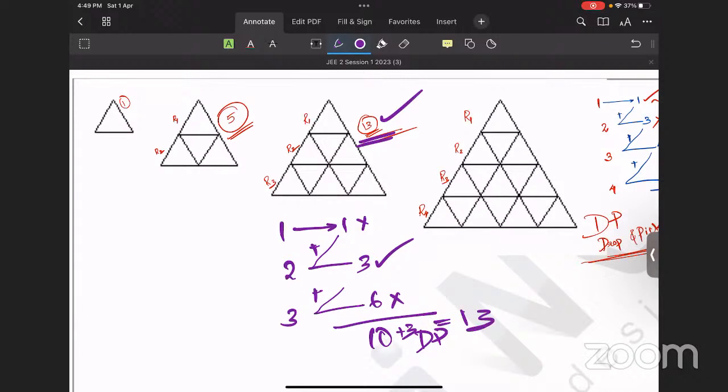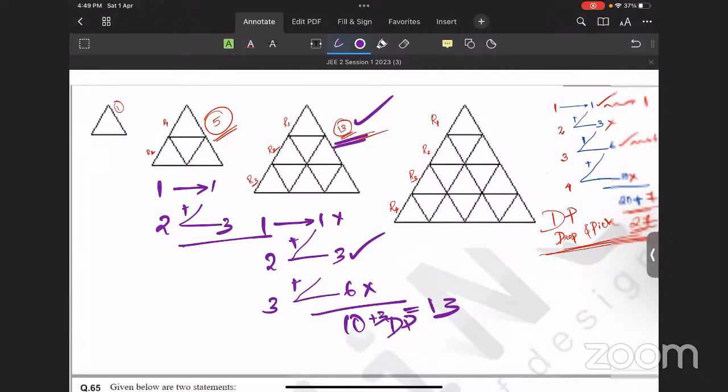Now comes the first one. Only 2, 1, and plus here, this is 3. Now we will go for drop and pick. So over here too, you can go for this technique and you can solve the questions.